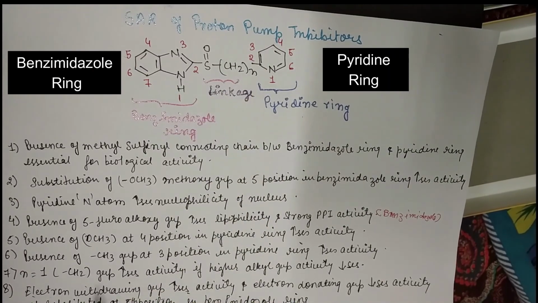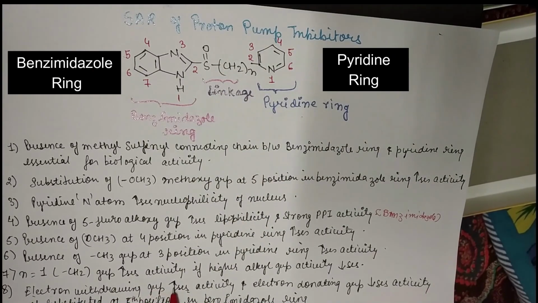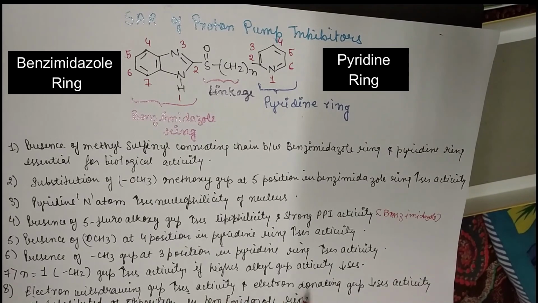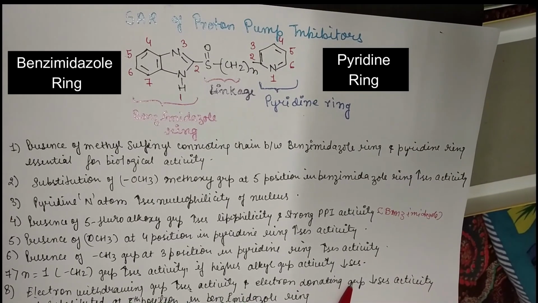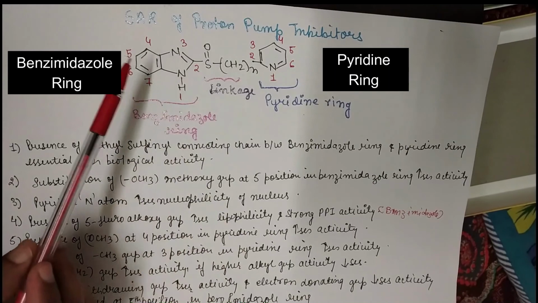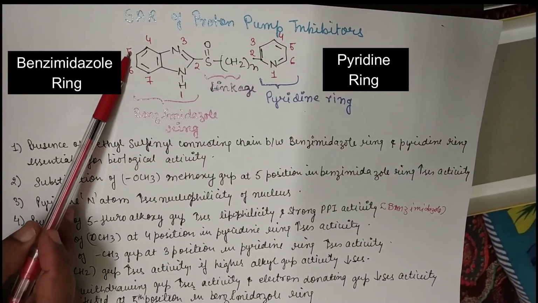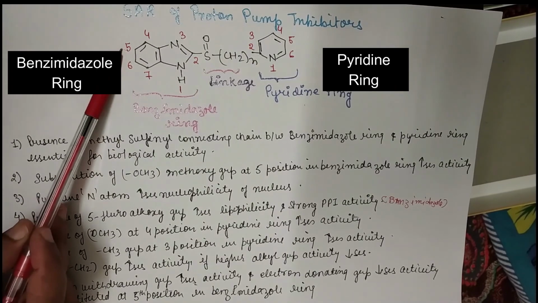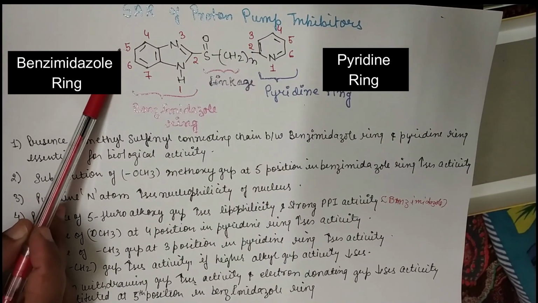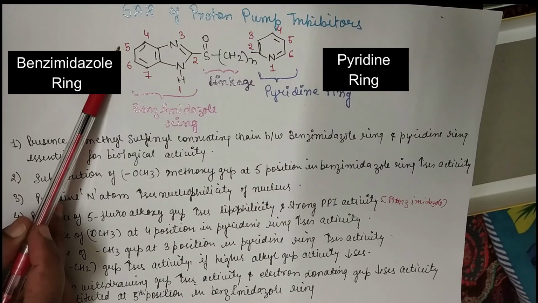Okay. Next, an electron withdrawing group increases the activity and an electron donating group decreases the activity if they are substituted at the fifth position of the benzimidazole moiety. Okay, if any electron withdrawing group is there, the activity will increase.